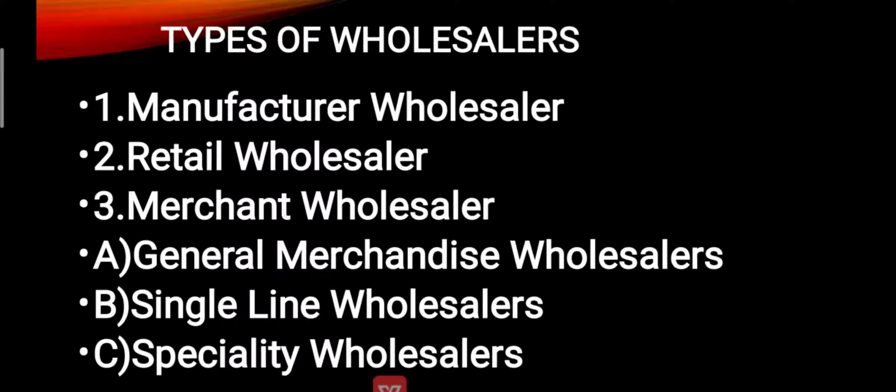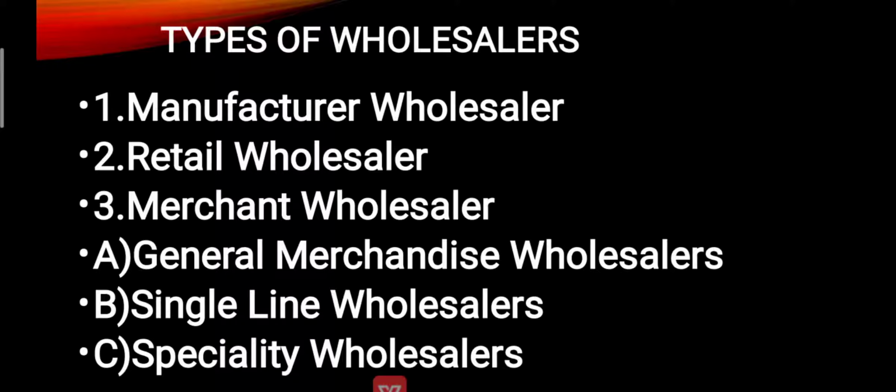Next, the second type is a retail wholesaler, where he carries out both the function of selling in wholesale and in retail trade also. For example, we can take a supermarket, which gives the products in bulk and in small quantities. Next is the merchant wholesaler, that is, he neither manufactures the goods nor sells them directly to the consumer. He is just a pure wholesaler who gets the goods from the producer and sells them to the retailer.